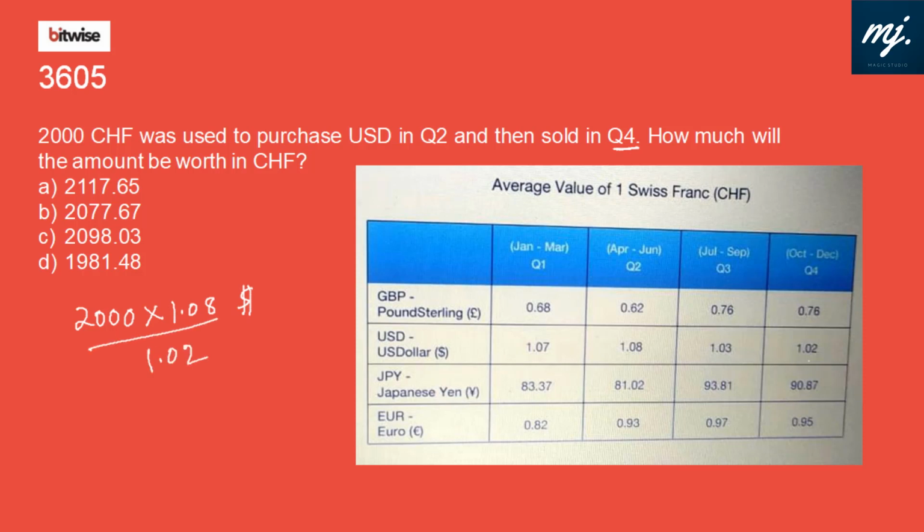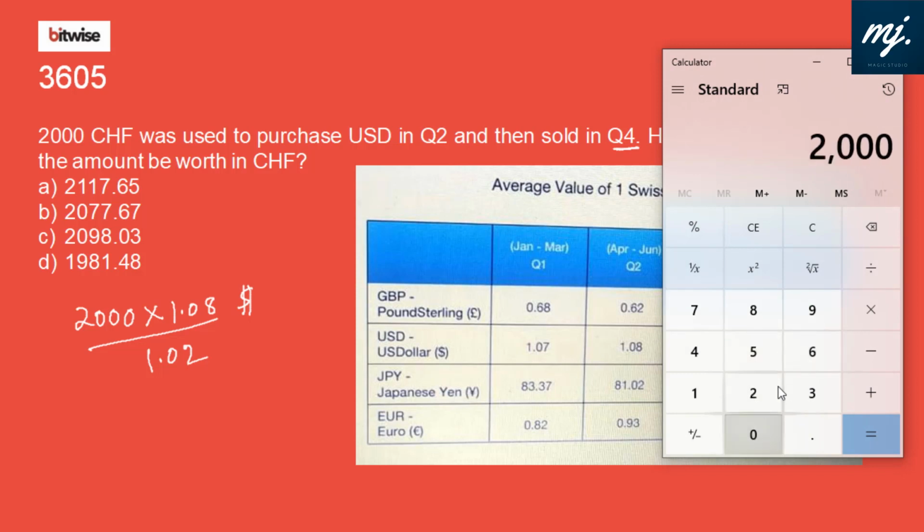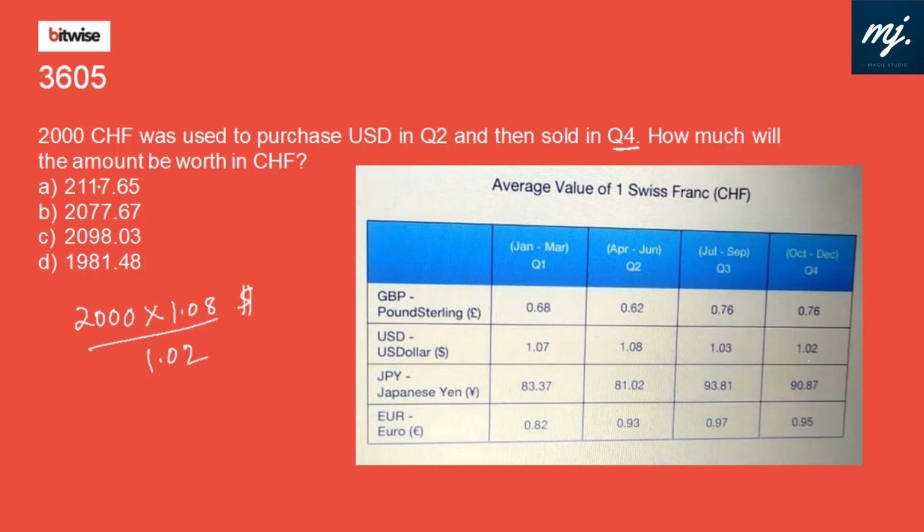Let's calculate. 2000 into 1.08 divided by 1.02 will give 2117.65, and that is in option A. It is giving us 2117.64 something. Option A fits in.